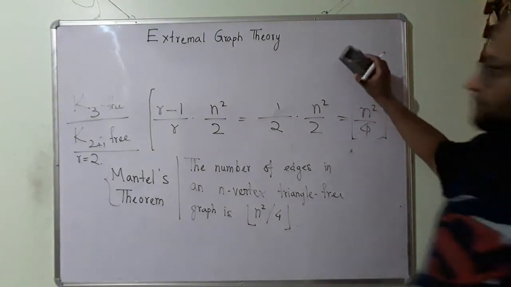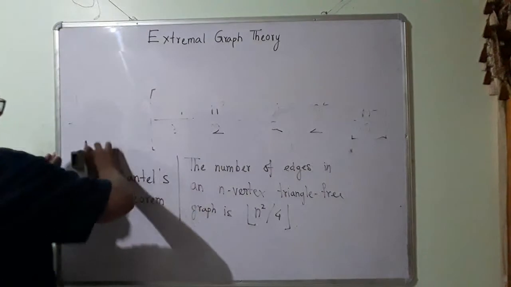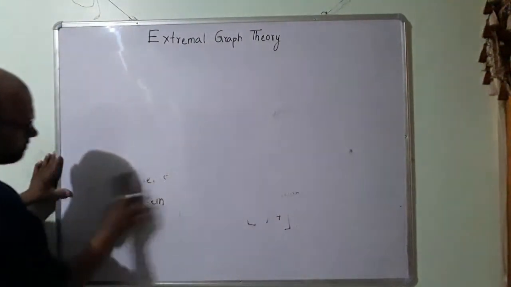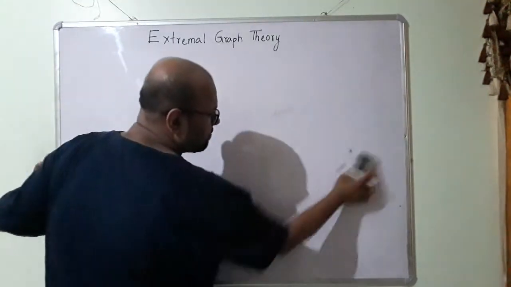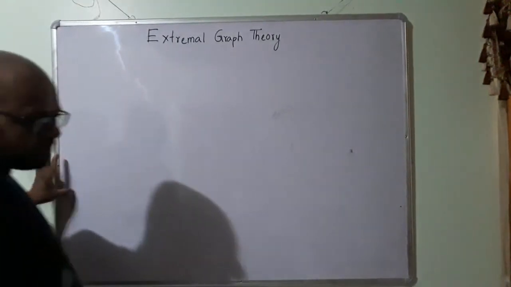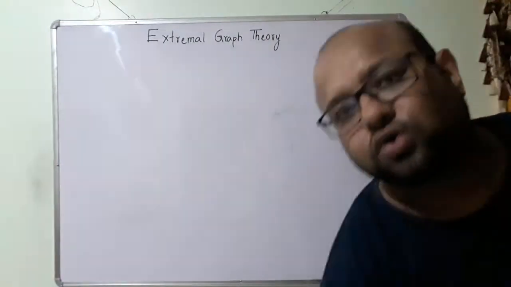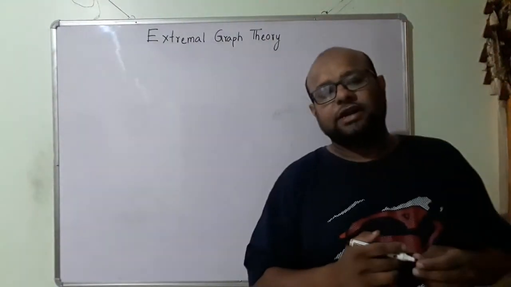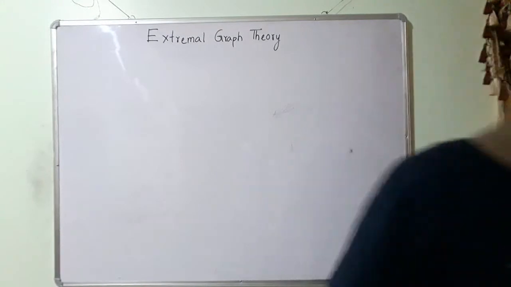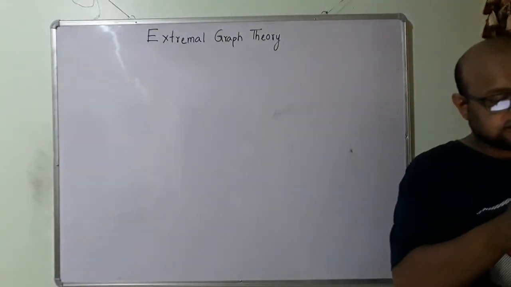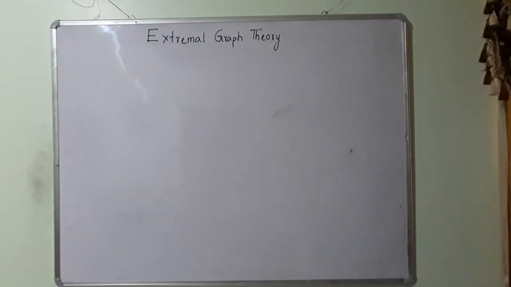So we have seen Turan's theorem, and then a corollary of Turan's theorem called Mantel's theorem. This is what we have till now. Next, let us talk about something called a clique.